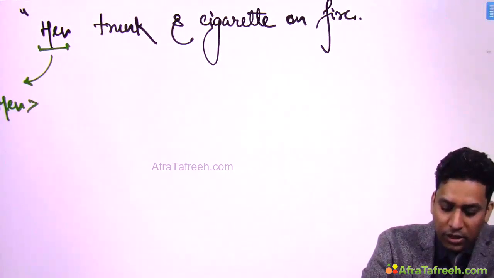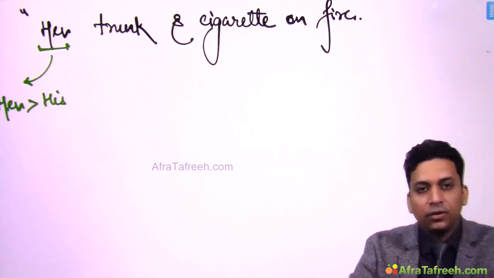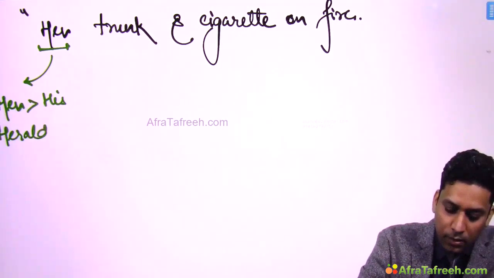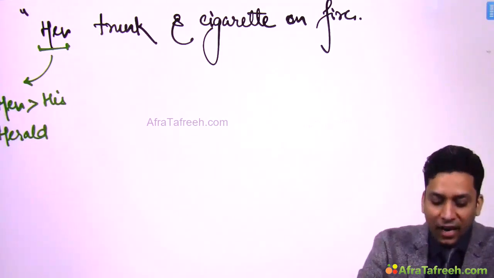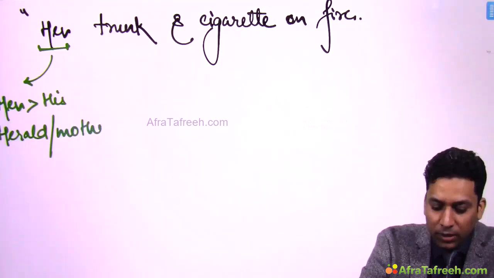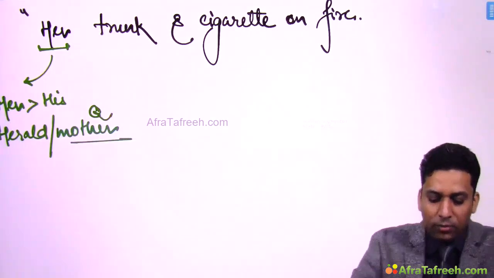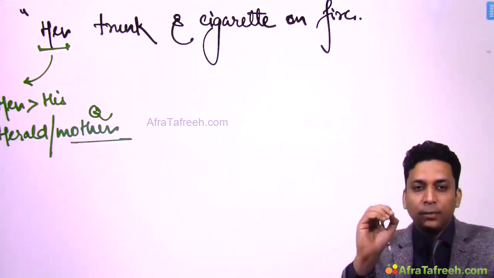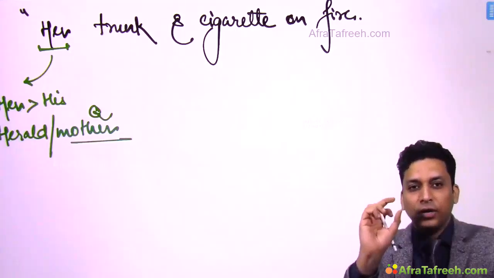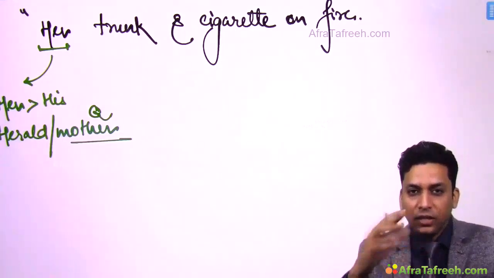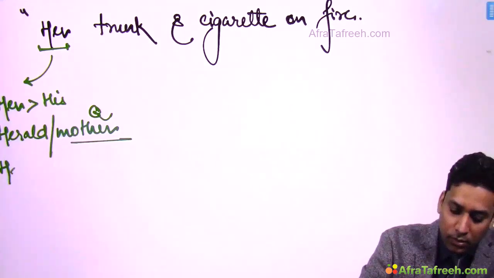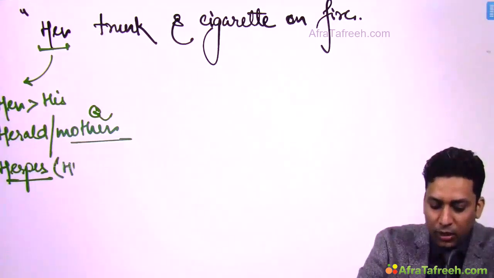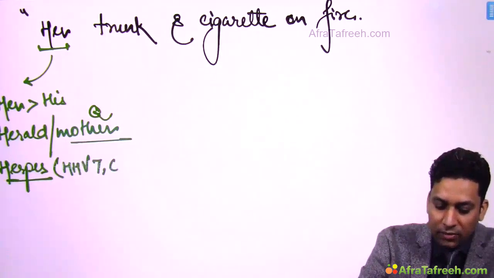So her trunk and cigarette on fire. Her. So remember this condition is more common in her than his, okay. So this is more common in females. It is associated with Herald patch. Herald patch is also known as mother patch. Already questions have been asked. So remember Herald patch is seen in pityriasis rosea. And what is Herald patch? This is the first patch of pityriasis rosea which usually develops over trunk. And this is seen associated with herpes virus infection, like commonly human herpes virus 7 as well as 6.